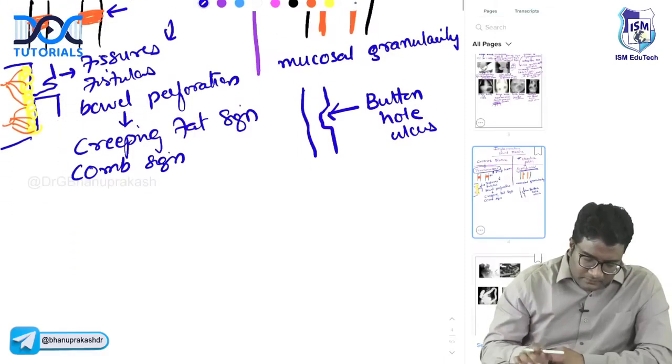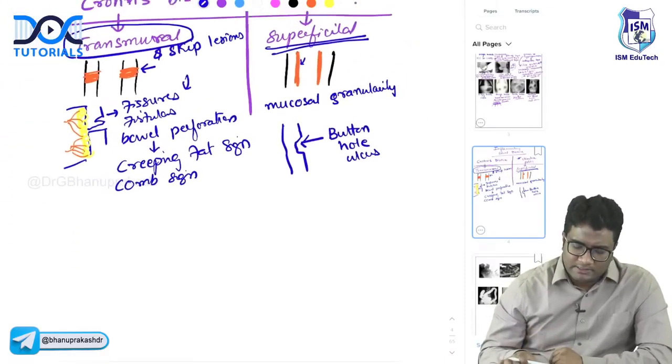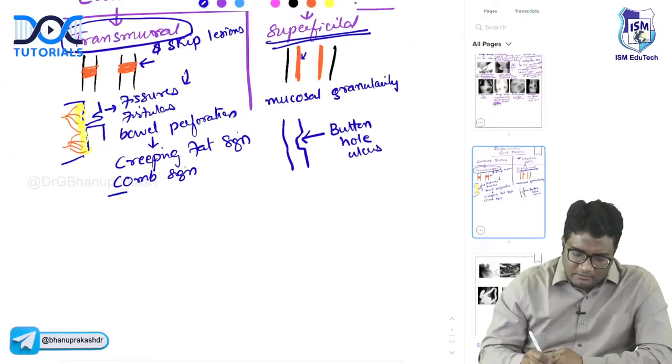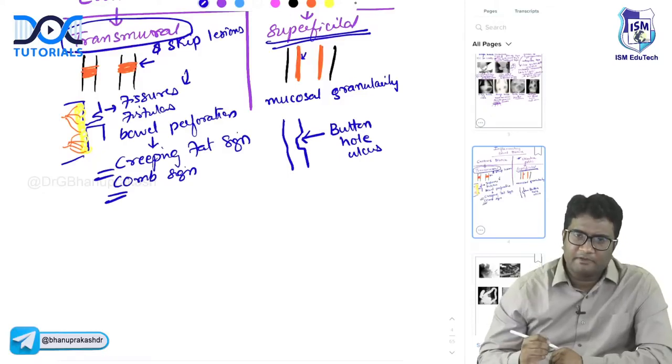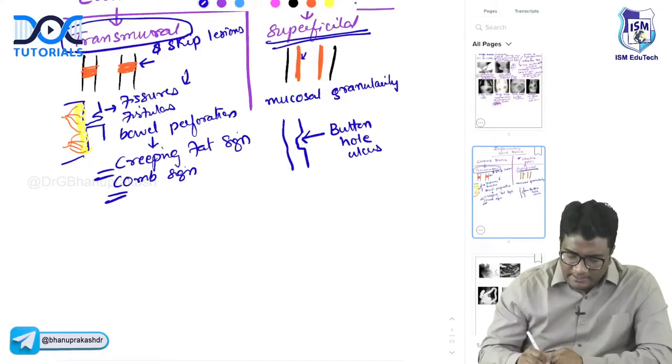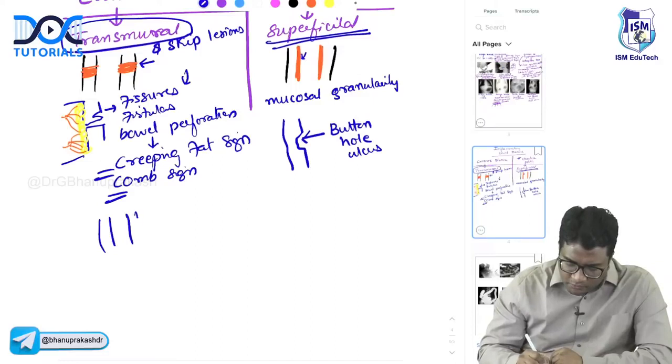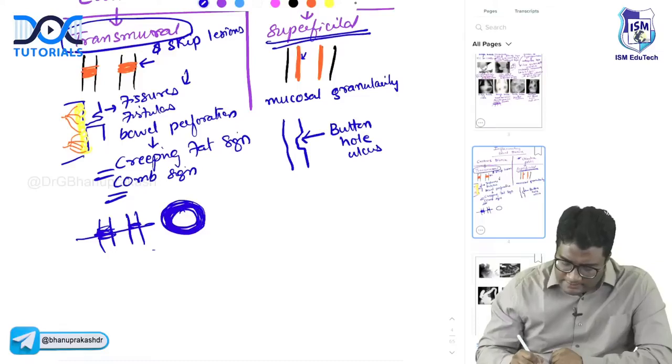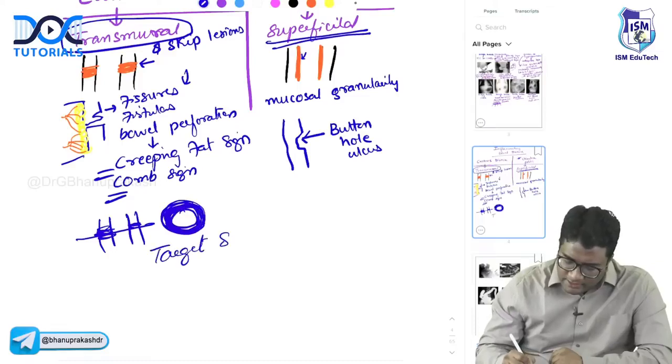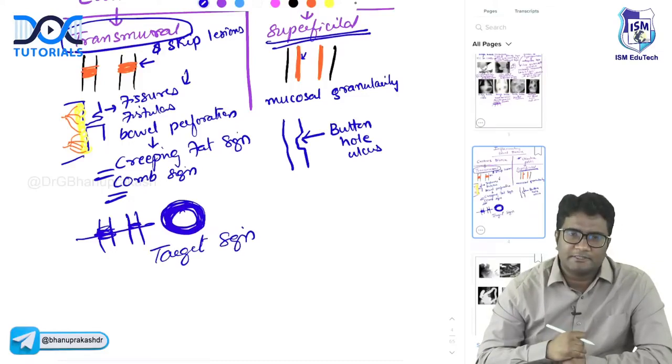Next, what happens in Crohn's disease is once you have the comb sign and creeping fat sign, the fat that is coming, if I take a cut section, there is a transmural inflammation. If I take a cut section, you will see fat around it. So this is called the target sign. The target sign is also a feature of Crohn's disease.